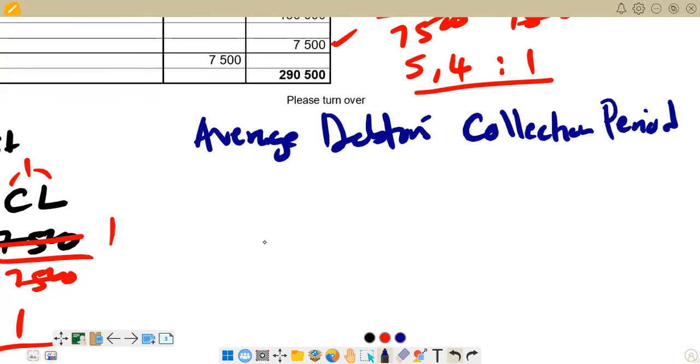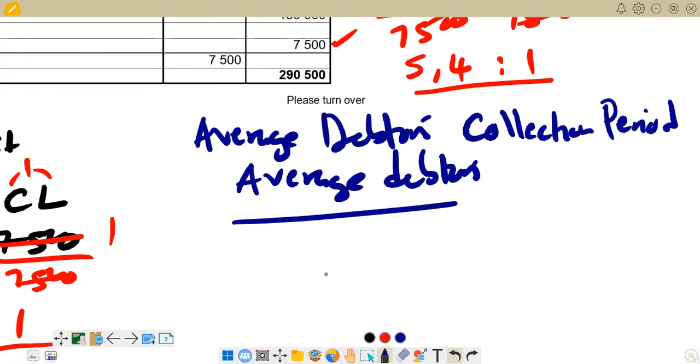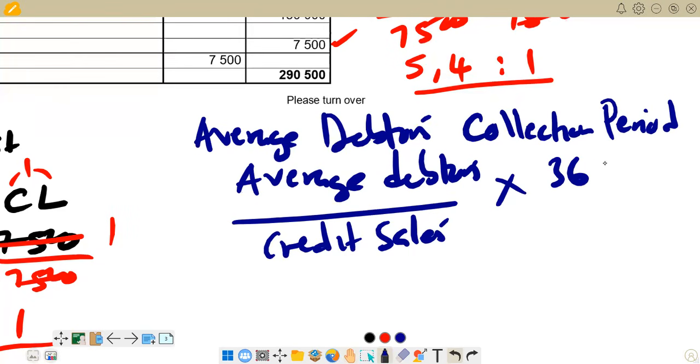So on the average debtors collection period, the formula that we are going to use is we are going to say average debtors over our credit sales. Then we multiply by 365 days in a year. So 365 is the figure that we use for days in a year.